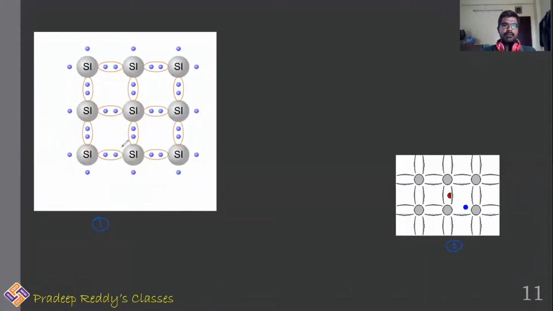In the first animation, we are able to see that every silicon atom has 4 valence electrons, 1, 2, 3, 4. This is sharing its 4 electrons with 1, 2, 3, 4. There will be one more silicon here, there will be one more silicon here. All those electrons will be shared with the other. This is how covalent bonds are formed in case of pure tetravalent semiconductors, whether it may be silicon or germanium.